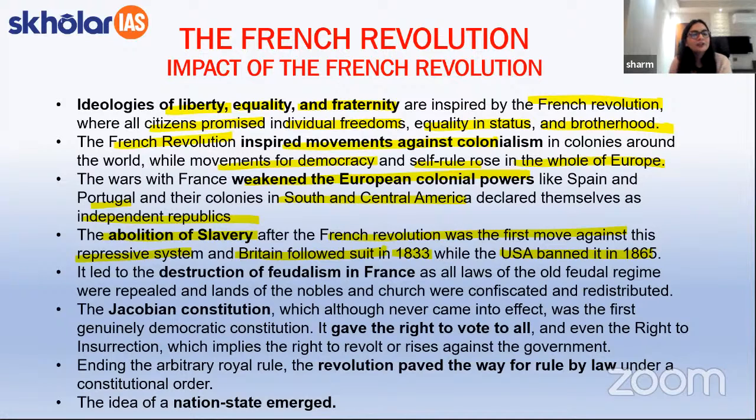Apart from the students, the French Revolution led to the destruction of feudalism in France, wherein all the laws of the old feudal regime were repealed and the lands of the nobles and church were confiscated and redistributed.